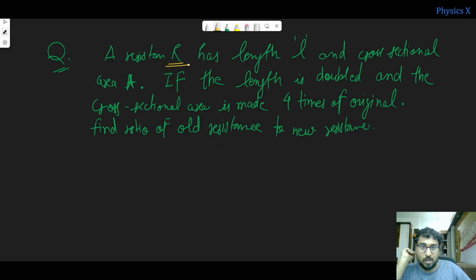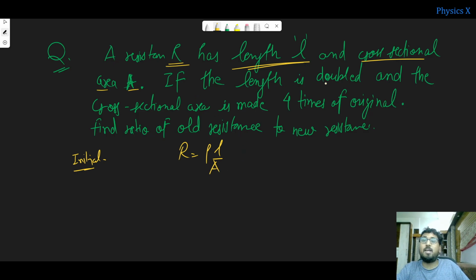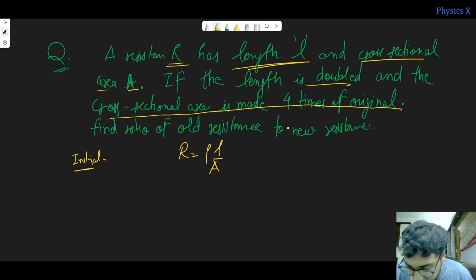So he is telling the resistance R has a length L and cross-sectional area A. First of all, let us consider the initial case as R1, and you know that R is equal to rho L by A. Now if the length is doubled and the cross-sectional area is made 4 times of the original, find the ratio of old resistance to new resistance. One thing to make sure here is that the material is kept the same, only length and cross-sectional area are getting changed. So this rho is still the same in both the cases, right?